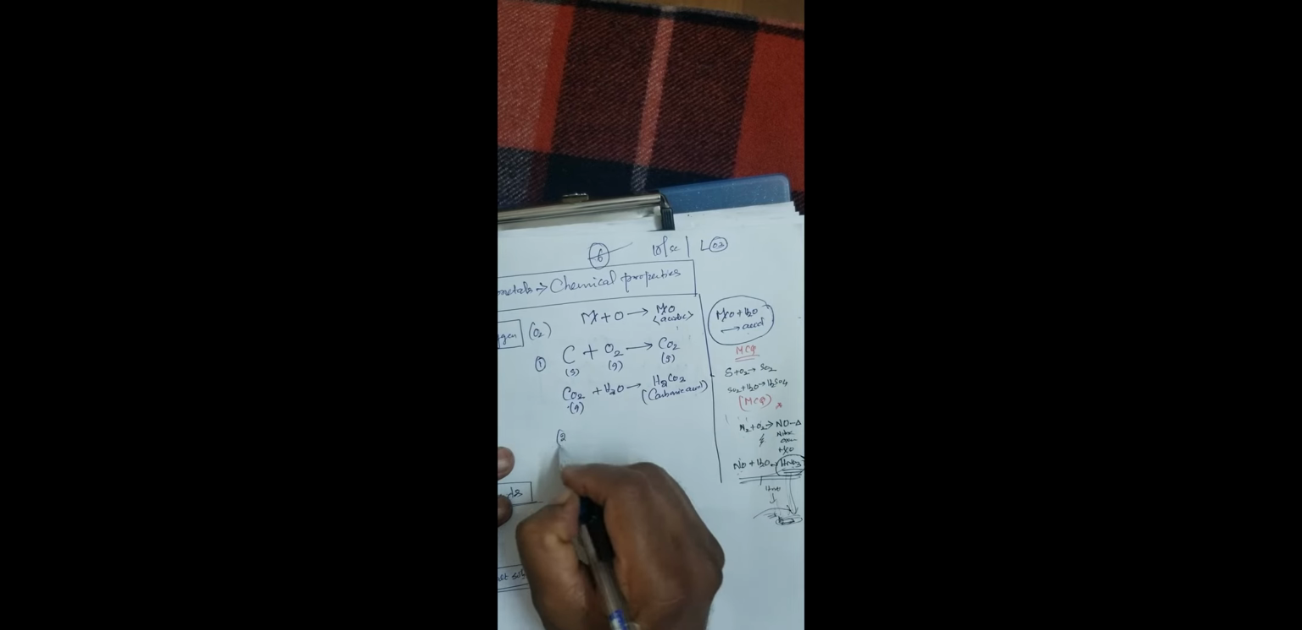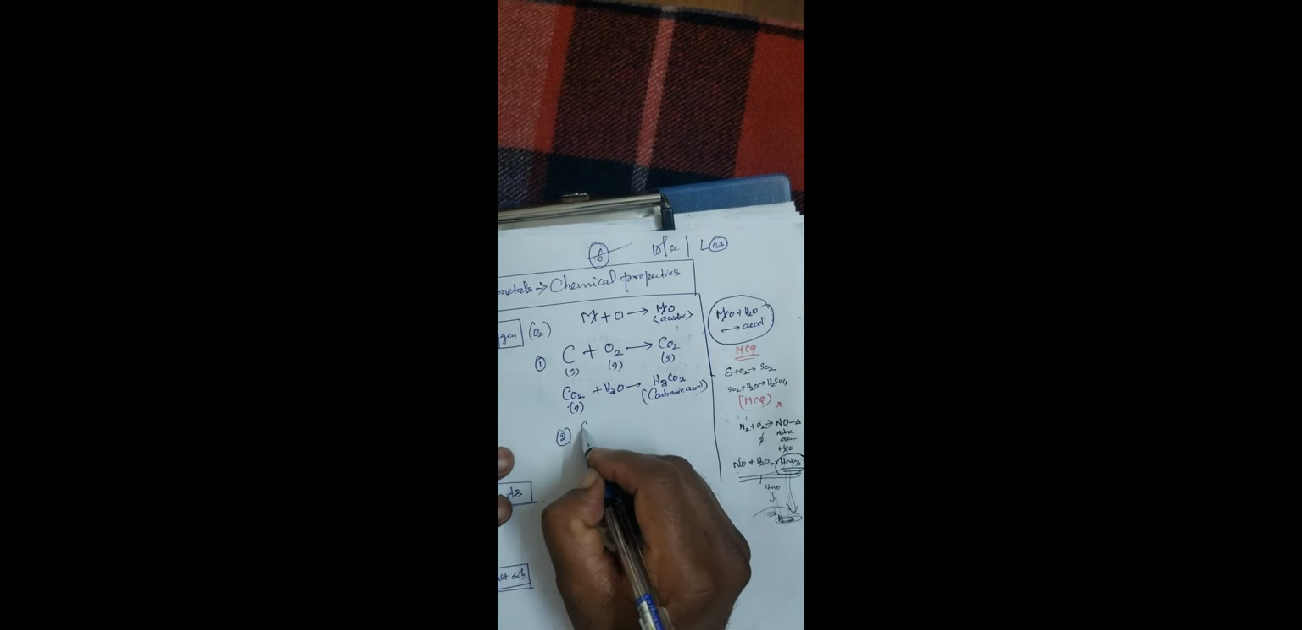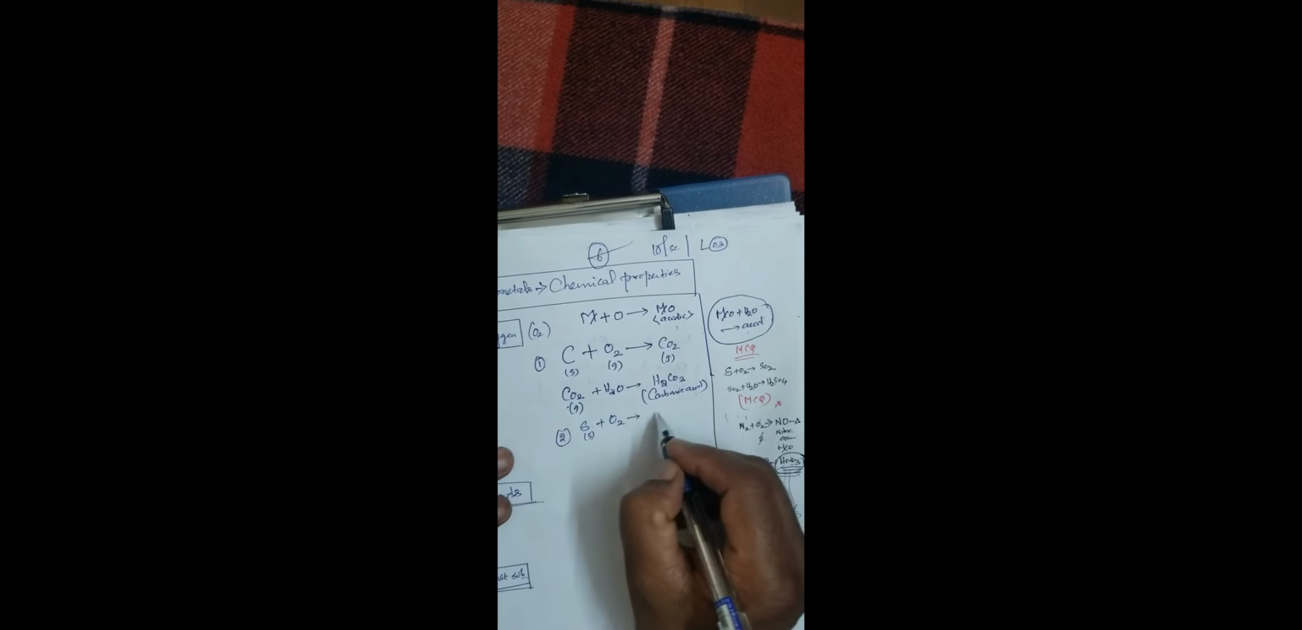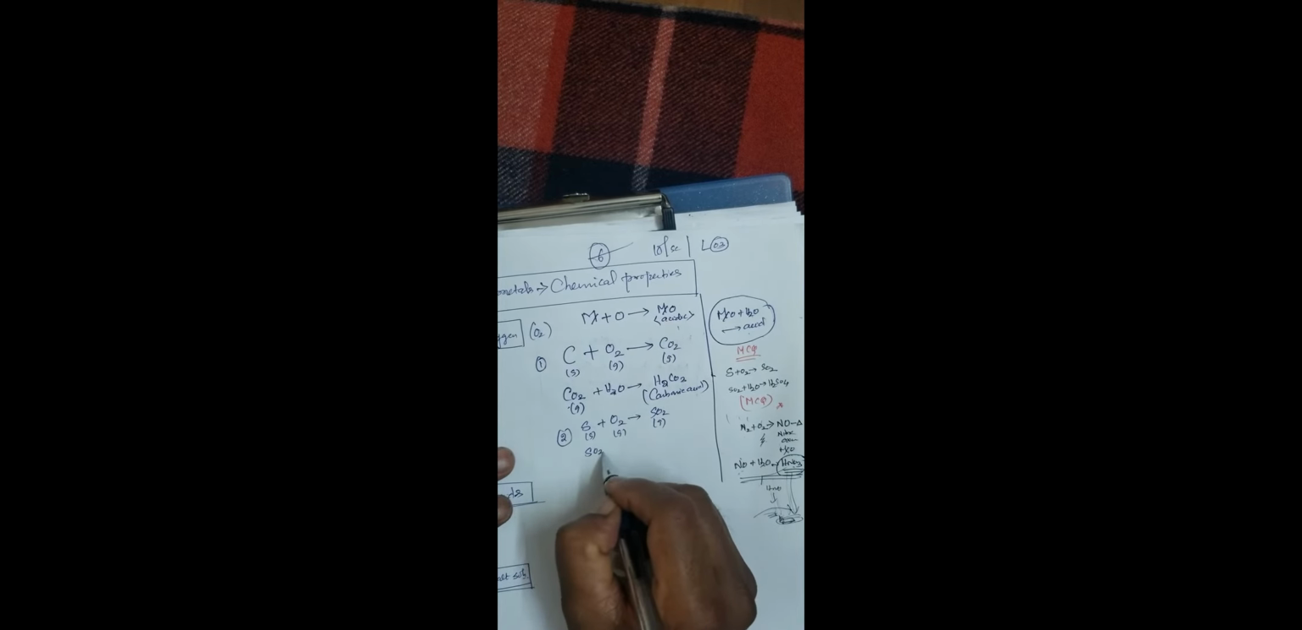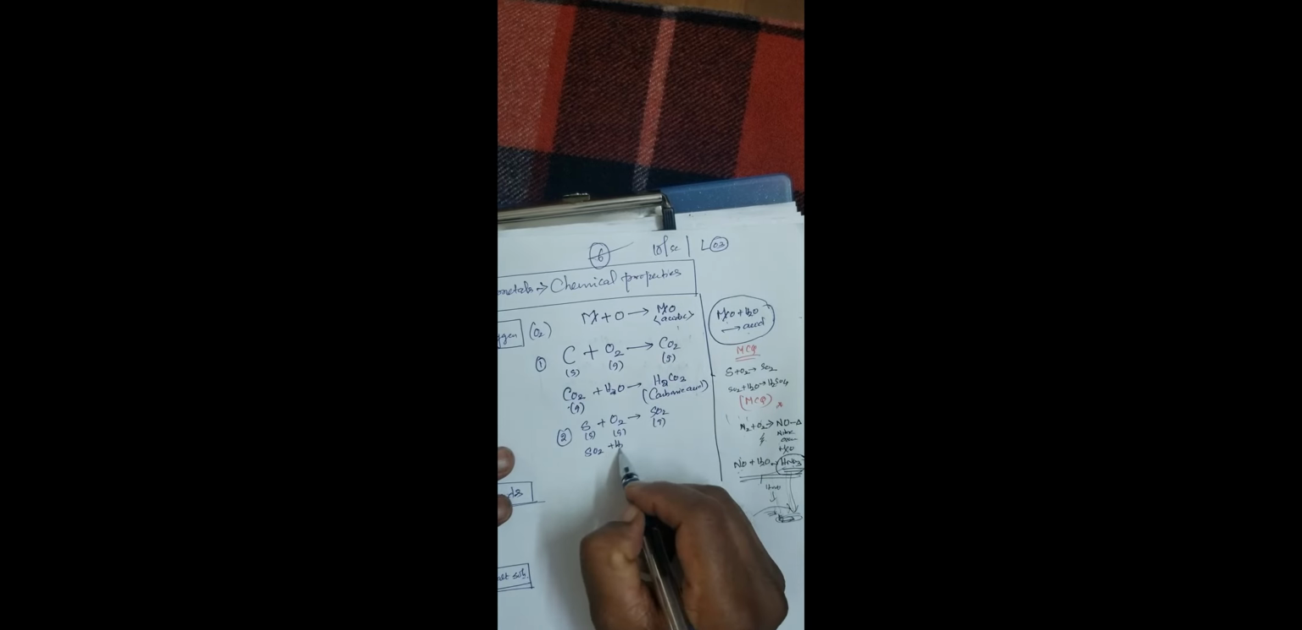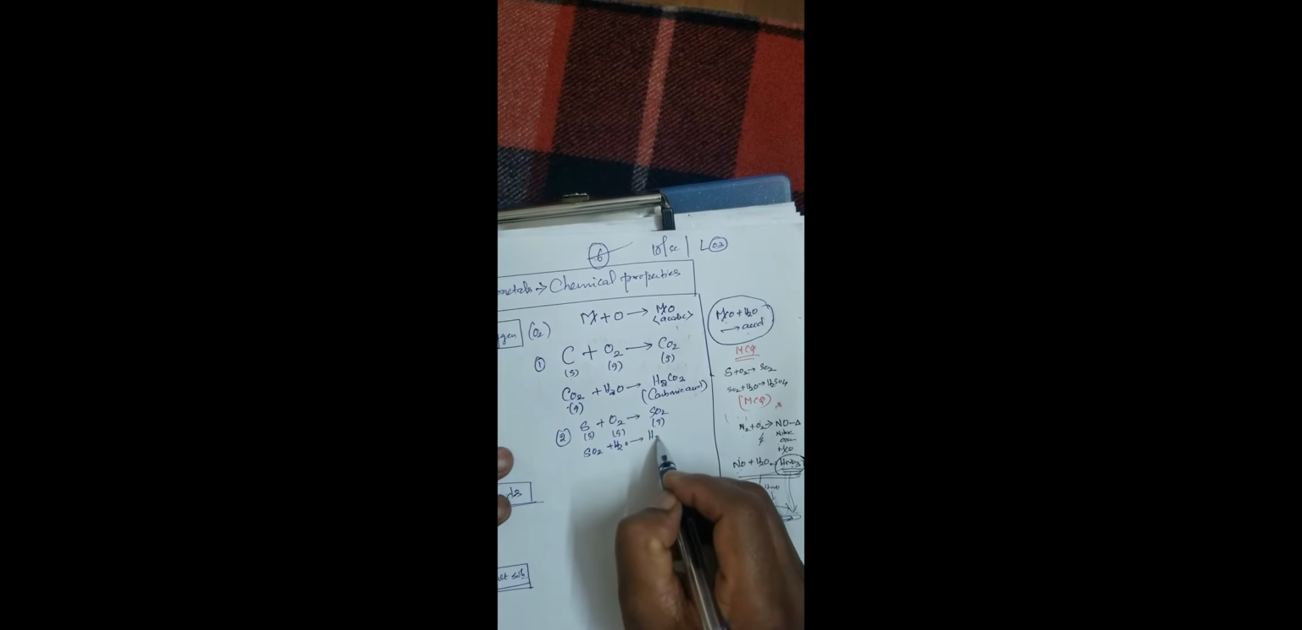This is one example. Another example, which I already gave: sulfur is a solid non-metal, which combines with oxygen to form sulfur dioxide. Then sulfur dioxide, a non-metal oxide, reacts with water to form acid, sulfuric acid, H2SO4 aqueous.